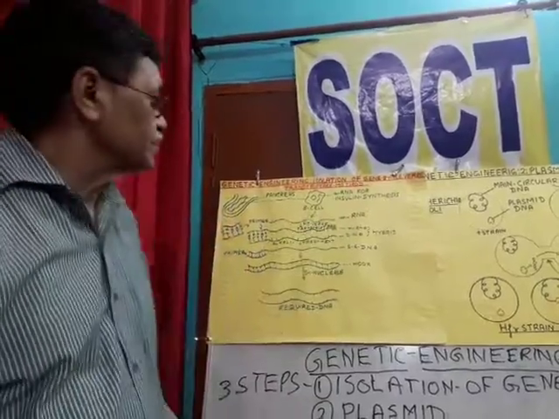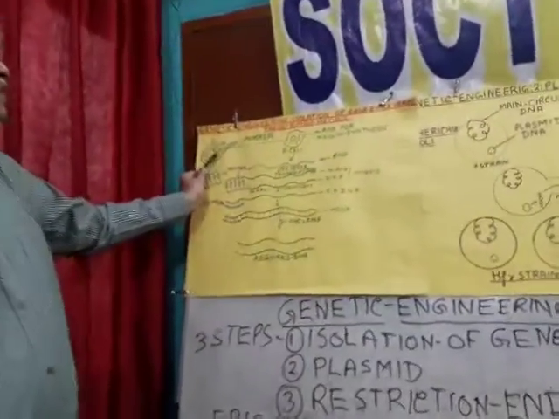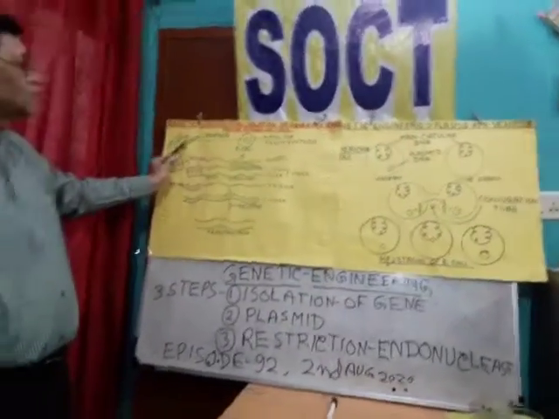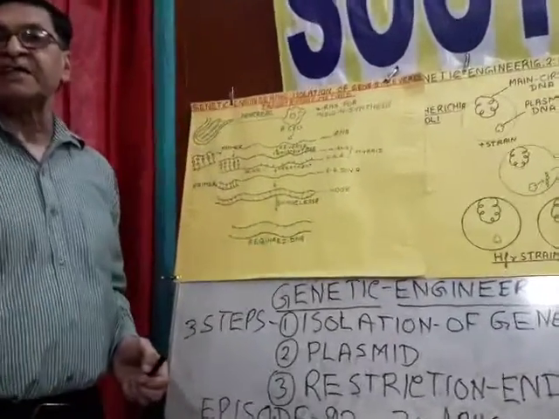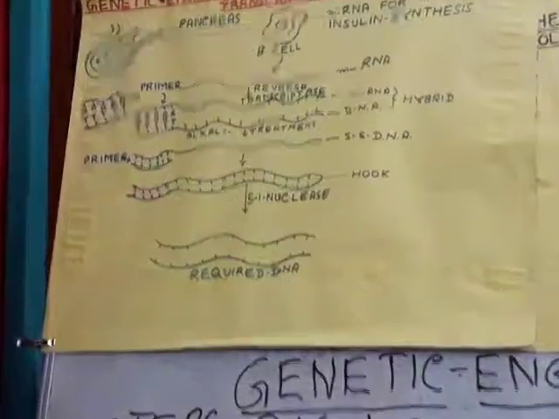Let us see how. Let us see the pancreas, present in between the duodenal coil of the intestine. It contains 4 types of cells: alpha cell, beta cell, delta cell and T cell.